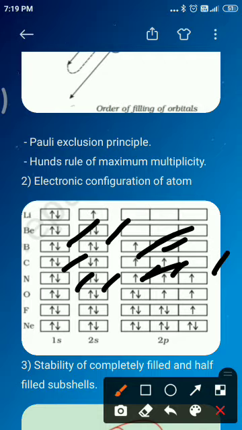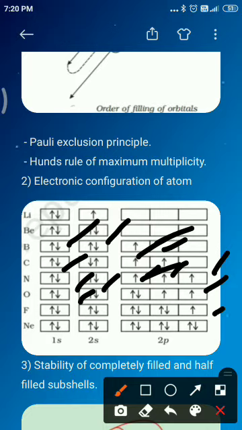Here, in the first place 2 electrons are there, and then one each in the second and third. Fluorine has 9 electrons, so it is 1s2 2s2 2p5, where one orbital is singly filled.